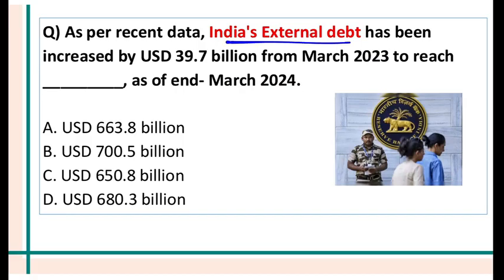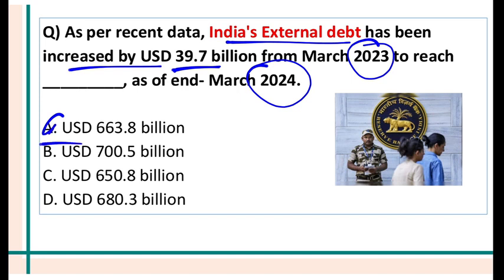India's external debt has increased by $39.7 billion from financial year 23 end to financial year 24 end. So what is our external debt as of now? India's external debt is $663.8 billion. External debt is basically the money borrowed from a source outside the country, which needs to be repaid in the borrowed currency. That is called external debt.